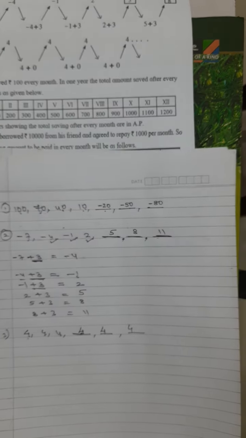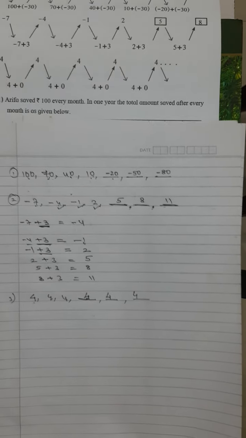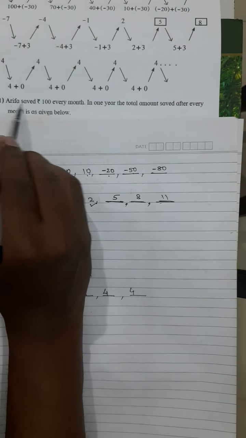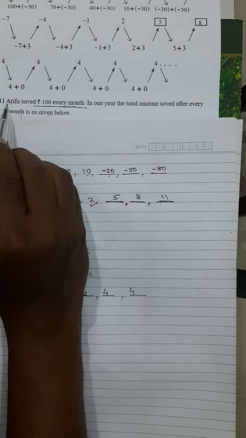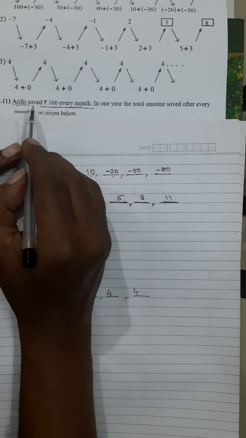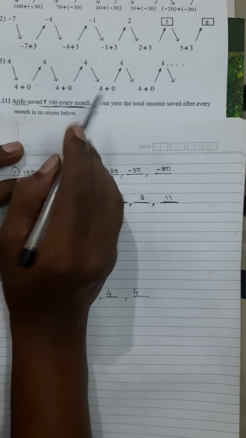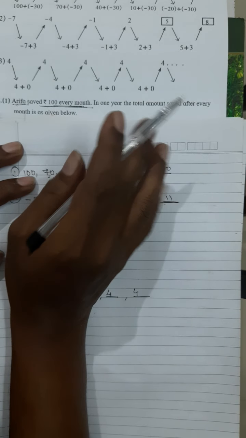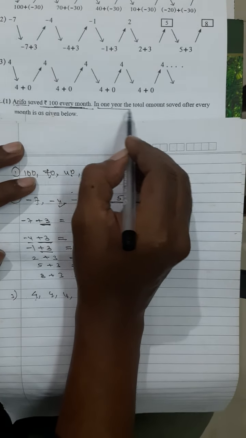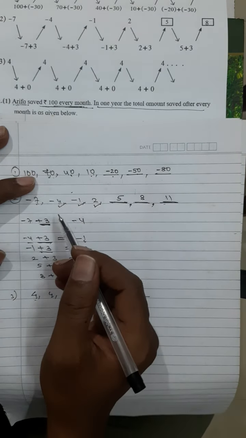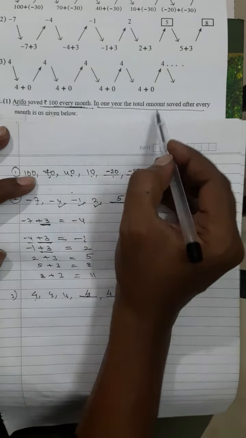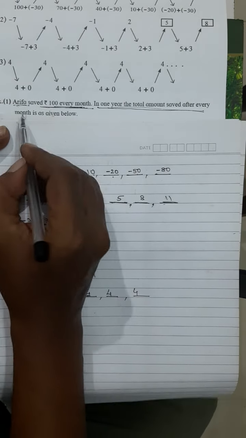See, there is one question they have given. Arifa saved rupees 100 every month. There is a girl, her name is Arifa. She is saving rupees 100 every month. In 1 year, the total amount saved after every month is given below. So let us see what it is going to happen.